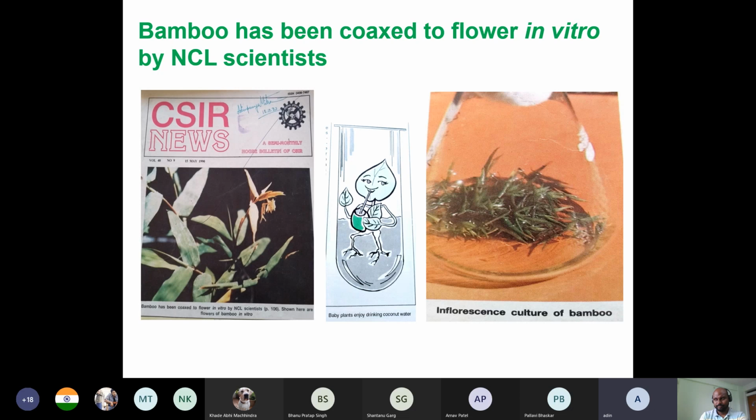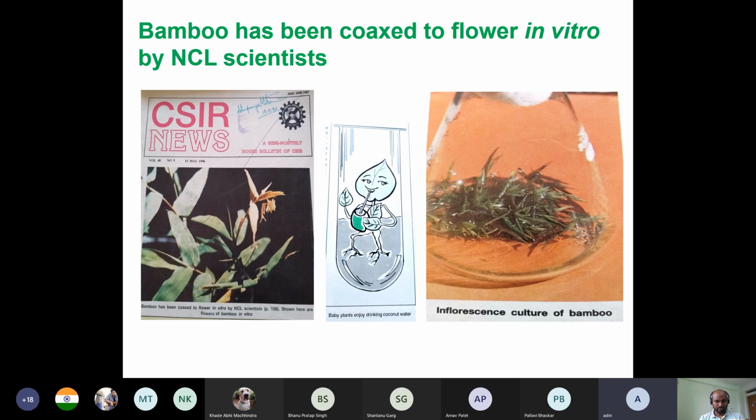And before they die, they will flower. And from the flowers, if they are fertilized, they will produce seeds, and these seeds can be germinated and you get the elite seedlings. Now, bamboo flowering can occur once in 20 years or 30 years.